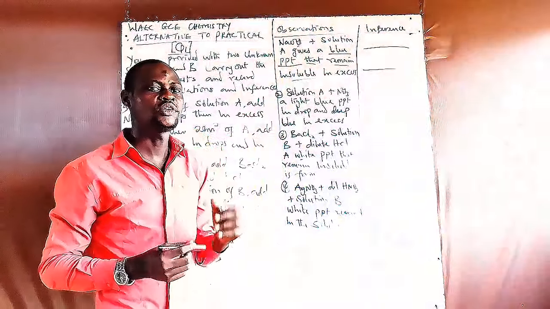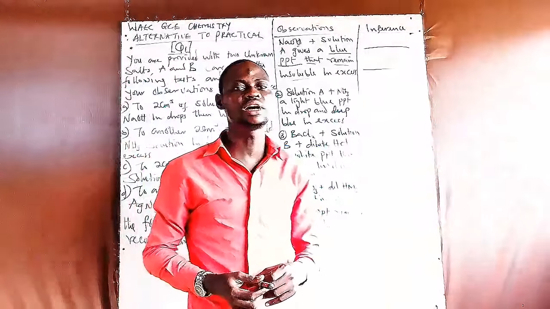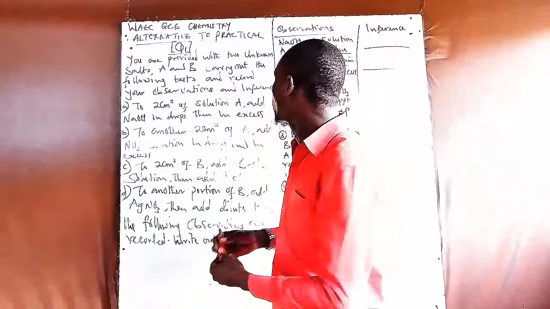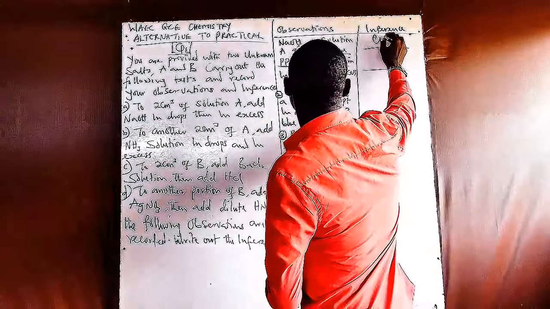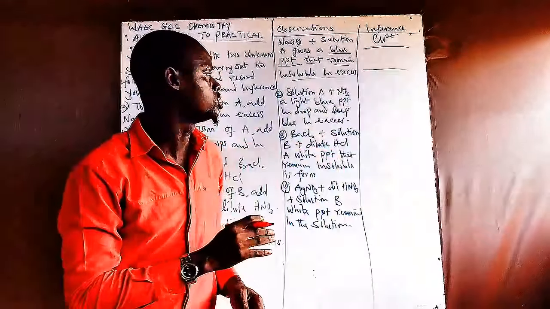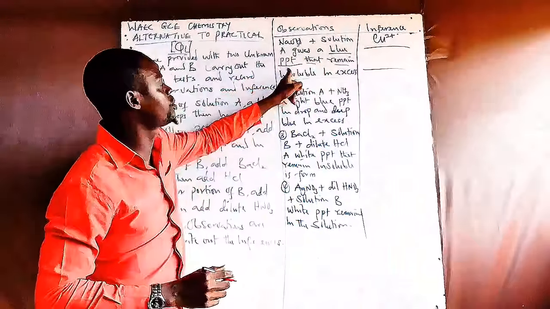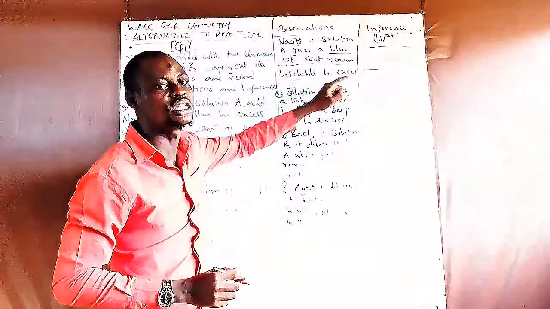Whenever you are given a blue precipitate in an observation, the major ion that normally gives a blue precipitate is copper(II) ion, Cu²⁺. Copper(II) ion always gives a blue precipitate in a solution. So from this, sodium hydroxide added to solution A gives a blue precipitate that remains insoluble in excess.